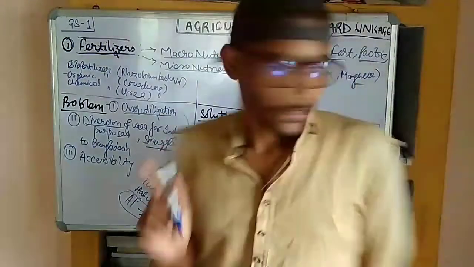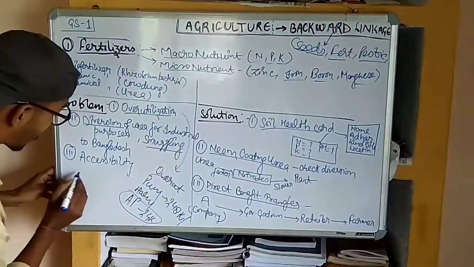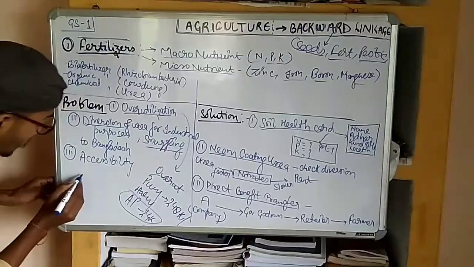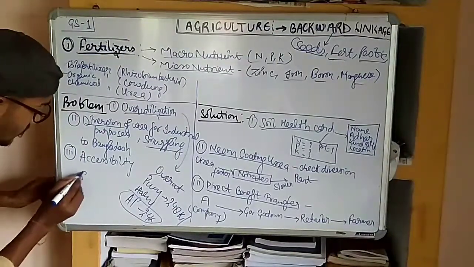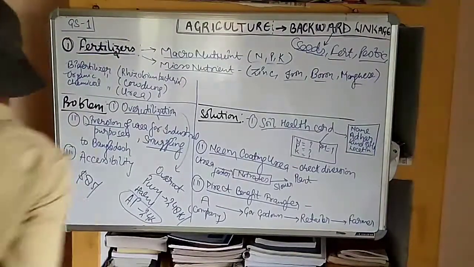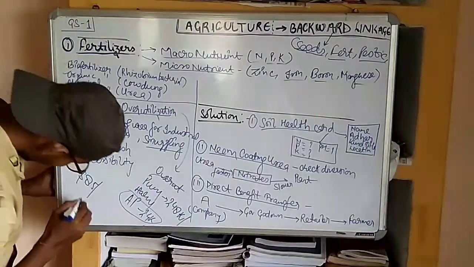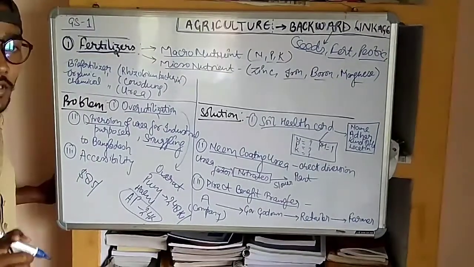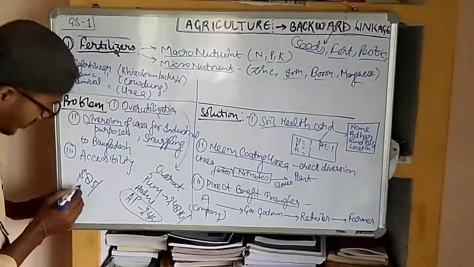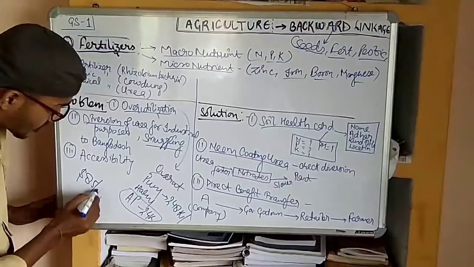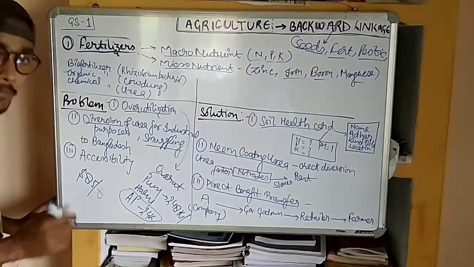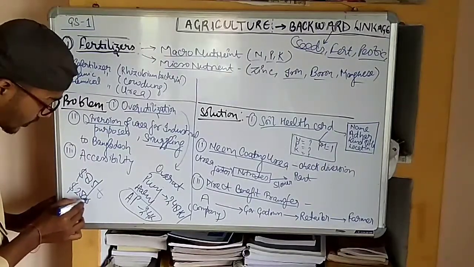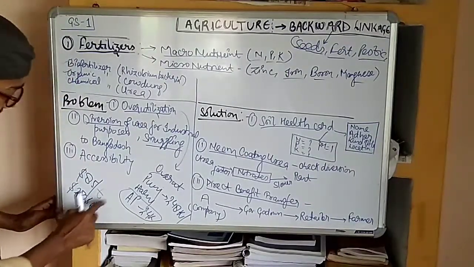The fertilizer which is available for the agriculture sector costs $85 per ton, and for the industrial sector the government provides the fertilizer at a cost of $250 per ton. So we find that there is a huge gap between these two.